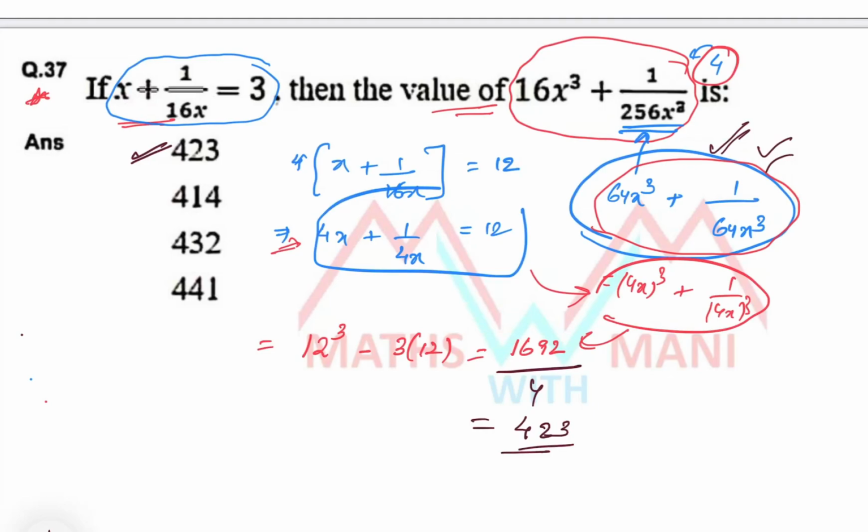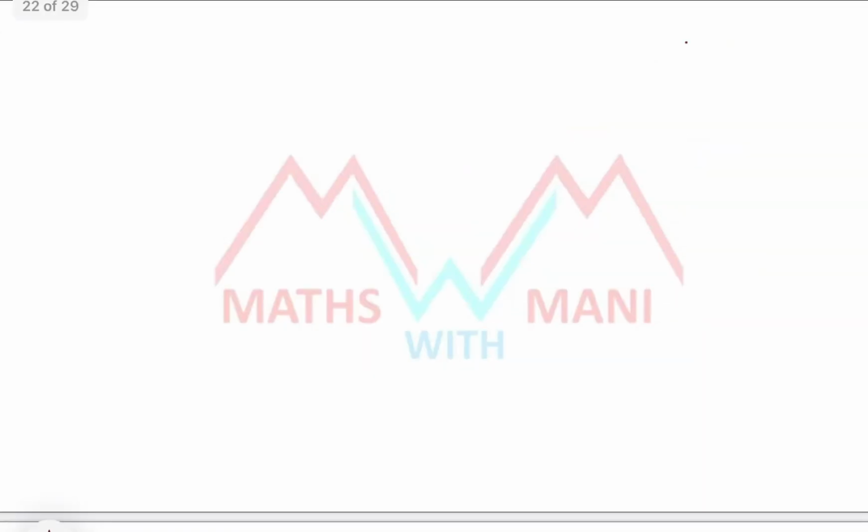37 is a very, very important model. Okay. Next, 38.